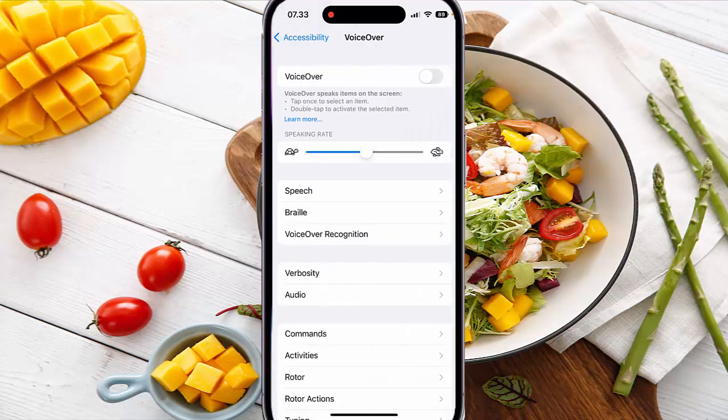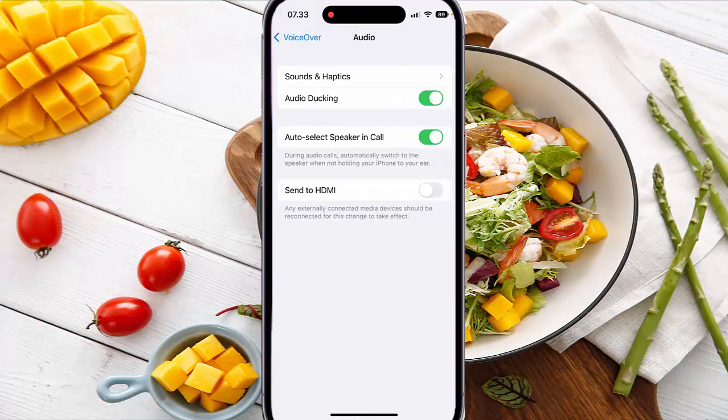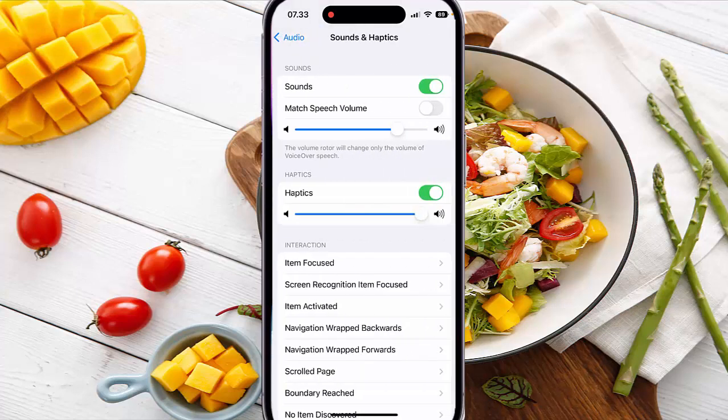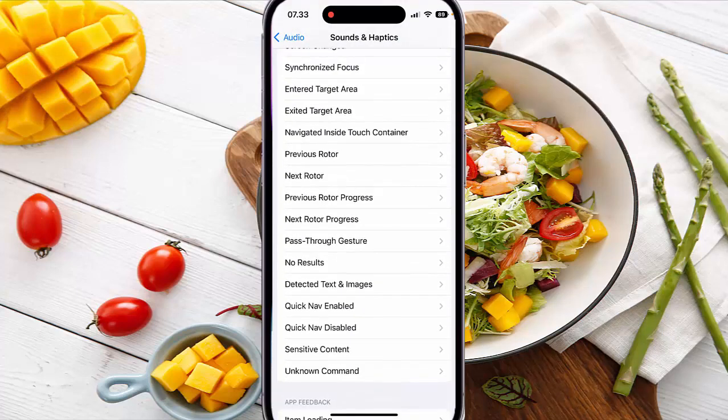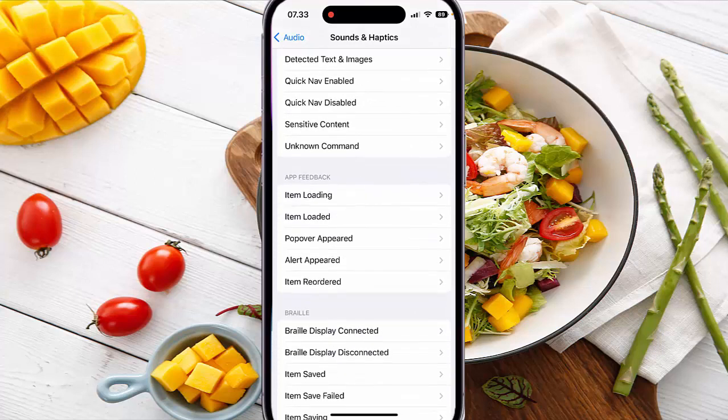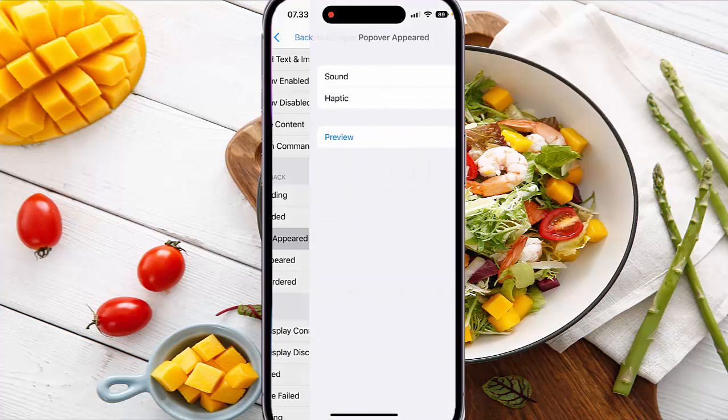and then tap Audio, select Sounds and Haptics. Scroll down the screen, find Popover Appeared, and then tap Popover Appeared.